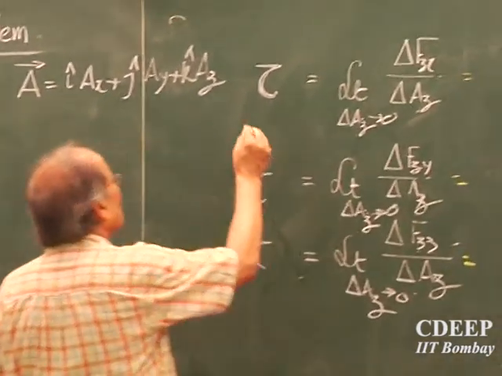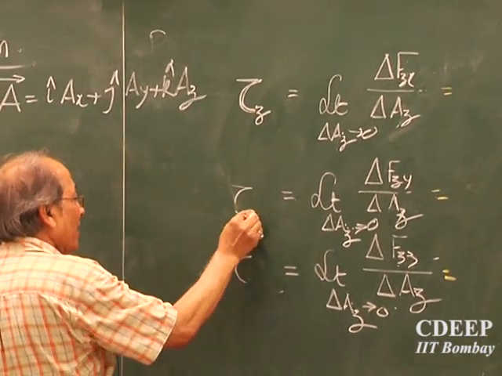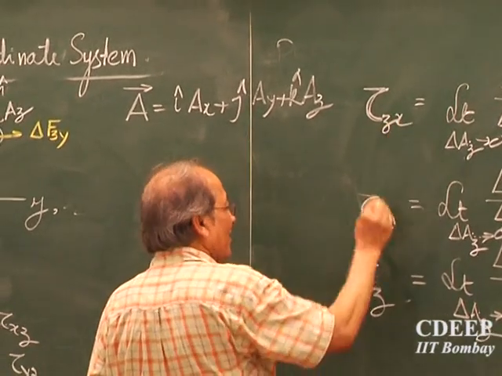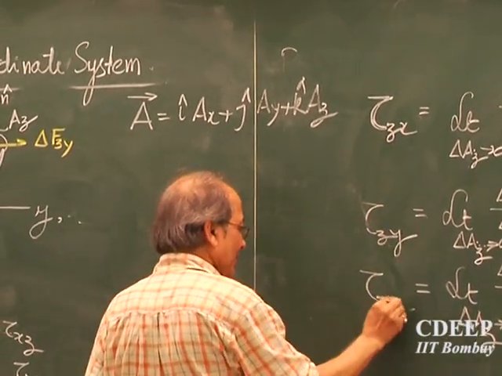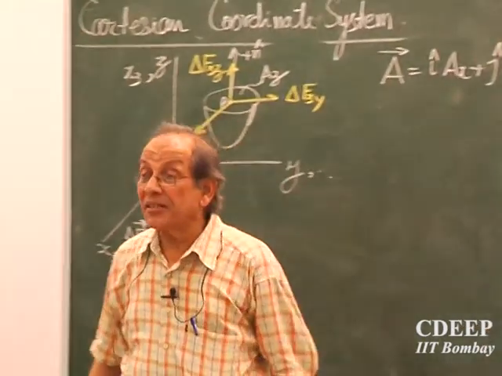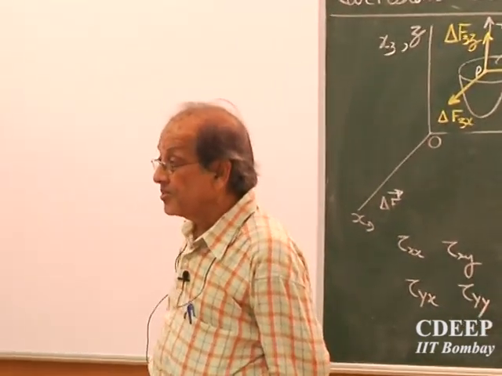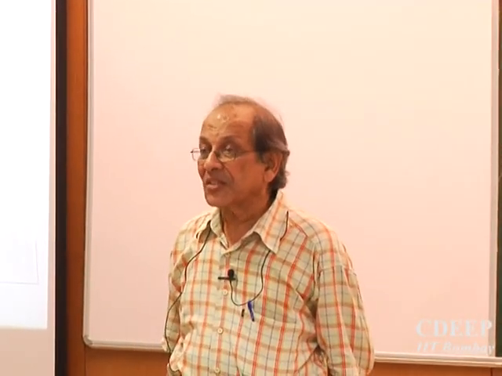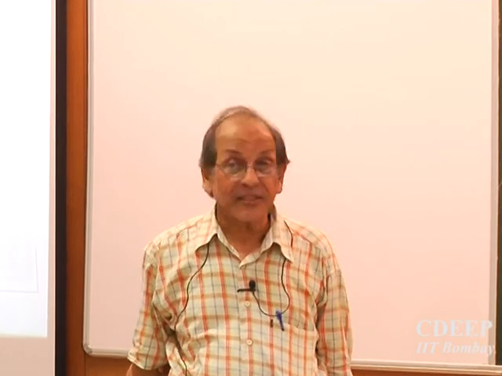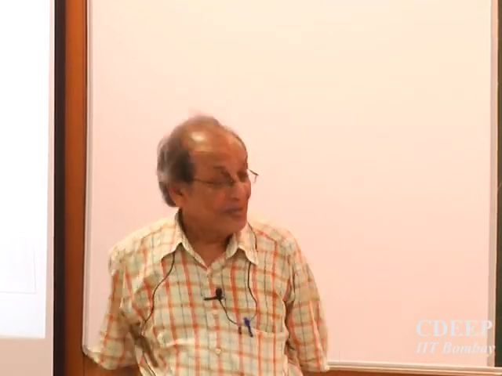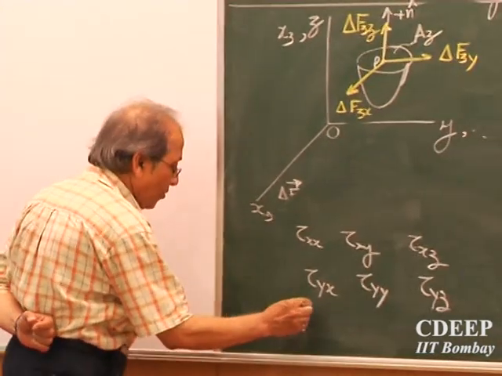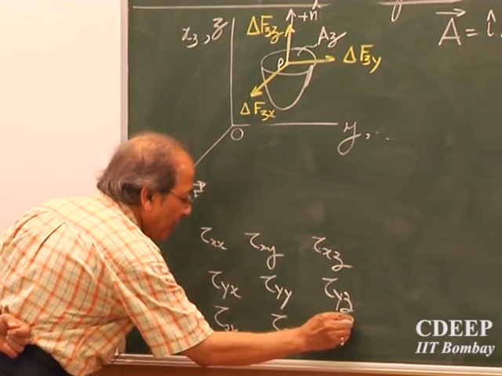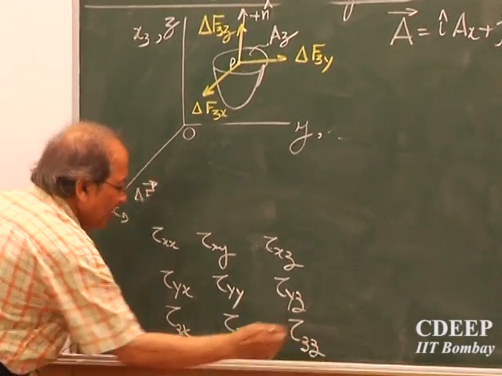So this one is called, first of all, the first subscript defines the plane, the second subscript defines the direction. So this is the basic definition. Same plane, same point P, the third plane is such that its outward normal is in the z direction. So I have got this. Okay. So now the third set is tau zx, tau zy and tau zz.